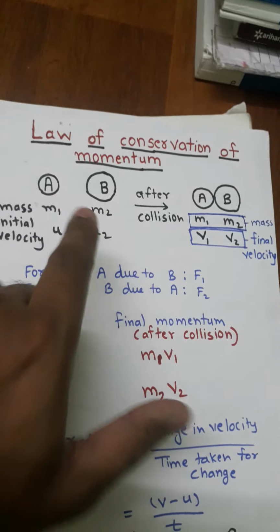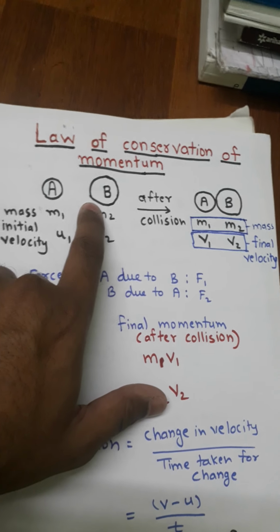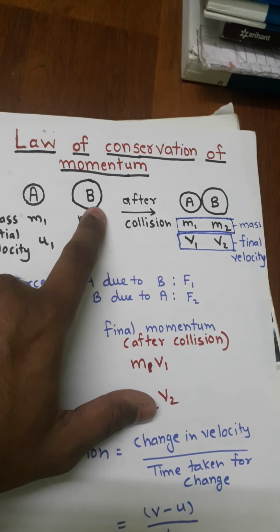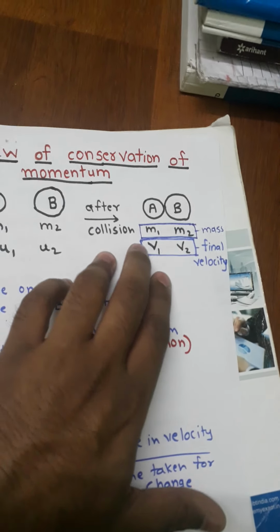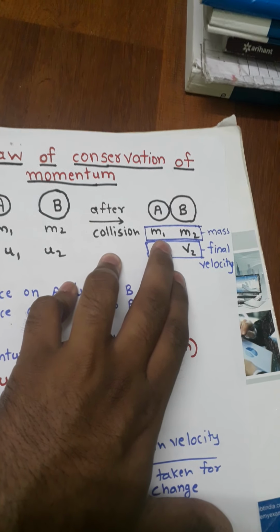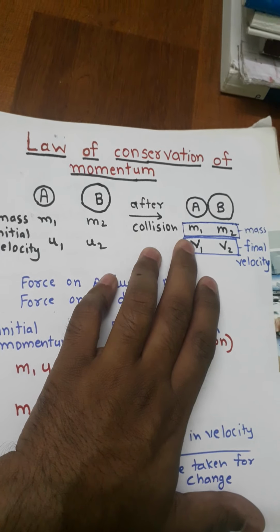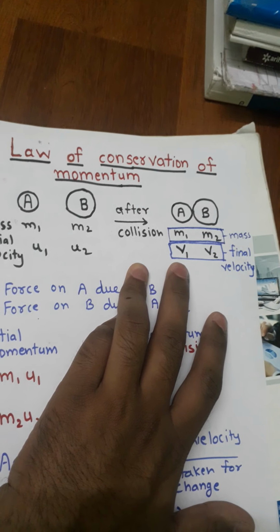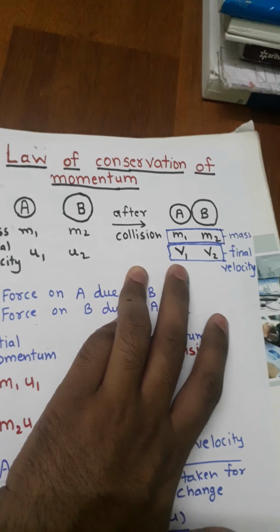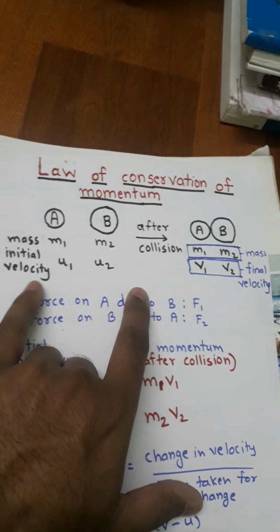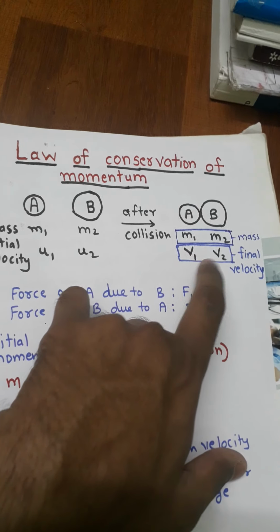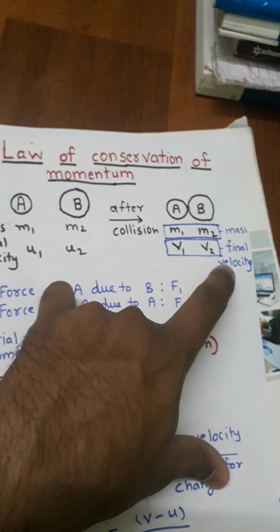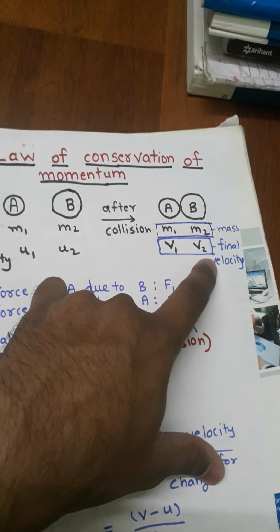Now suppose that by any means the two objects collide with each other. Whatever may be the direction of collision, the two objects collide. Then after collision, the mass will remain the same because there is no loss or gain in mass. So the mass of the objects after collision is also m1 and m2. But velocity will change because they strike each other. So the final velocities of objects A and B will be v1 and v2. You know that final velocity is denoted by v. Since objects A and B are different, we use v1 and v2 as their final velocities.